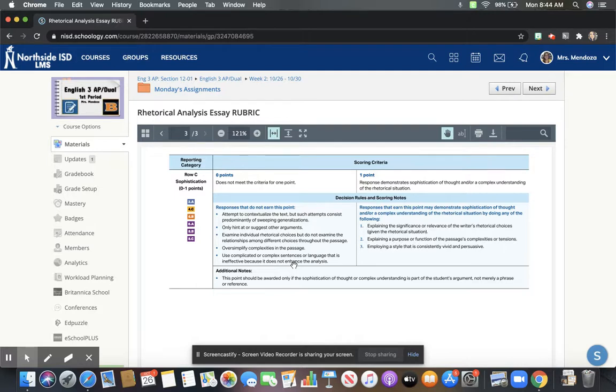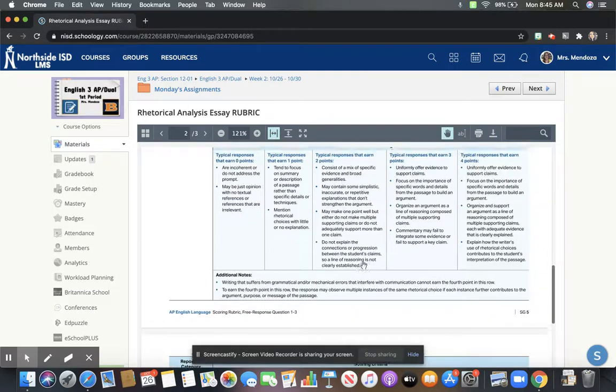So if you know what the word mitochondria is, doesn't matter because it's ineffective because it doesn't relate to anything that you're talking about. Okay, so again, it tells you right here, it's not just one particular sentence or reference that is sophisticated, but it is consistently sophisticated in terms of their complex understanding that is evident in your argument.